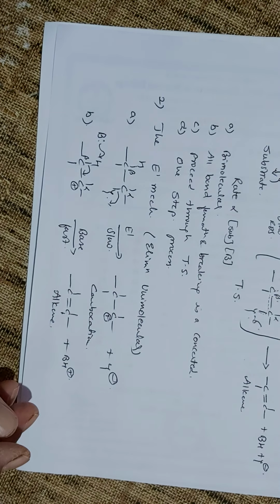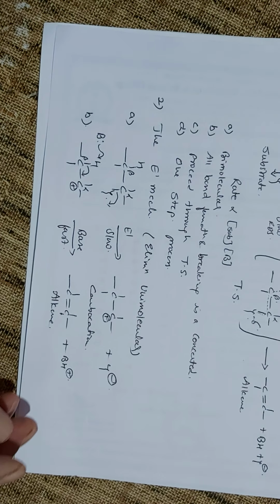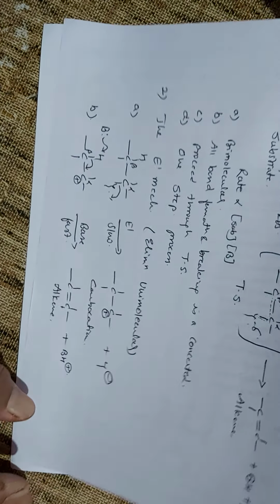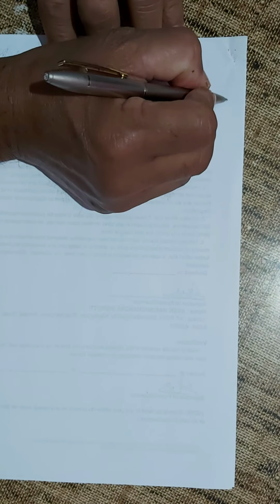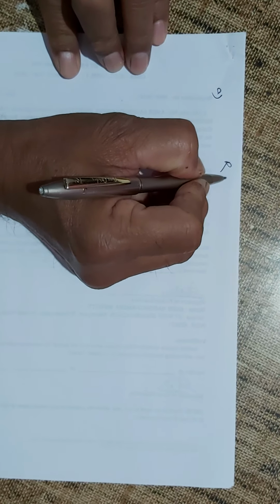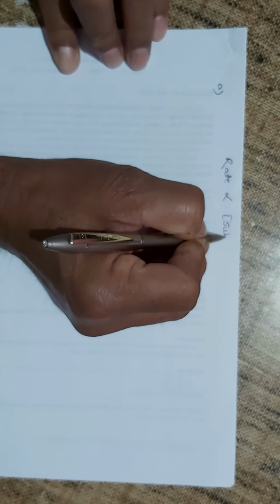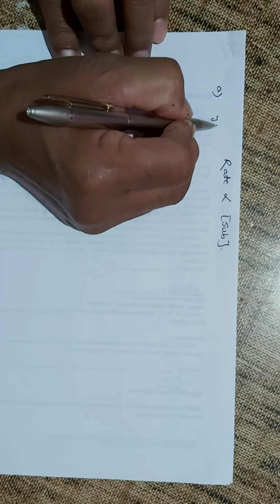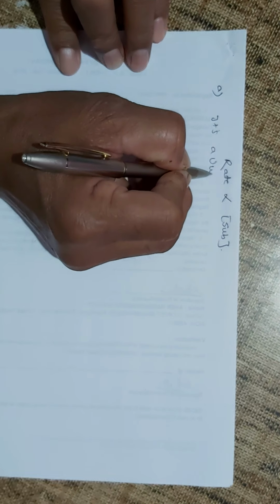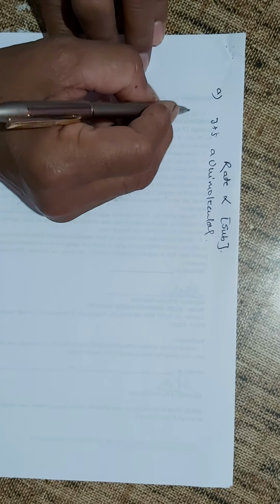So in this reaction, the similarity between the SN1 and E1 mechanism is that the rate is directly proportional to the concentration of substrate only. The base is not involved in this step, and so it's a unimolecular mechanism, meaning only one molecule is involved in the reaction. It's a first order kinetics.